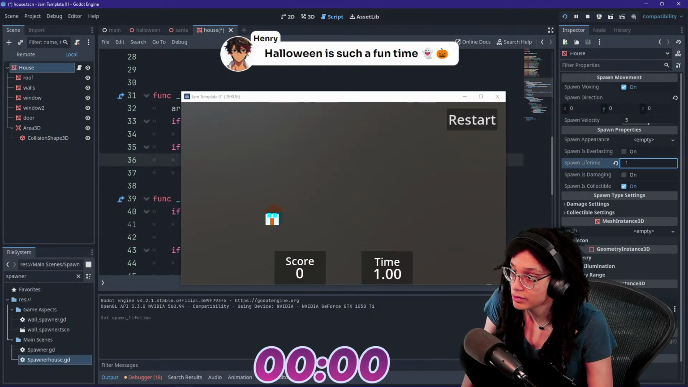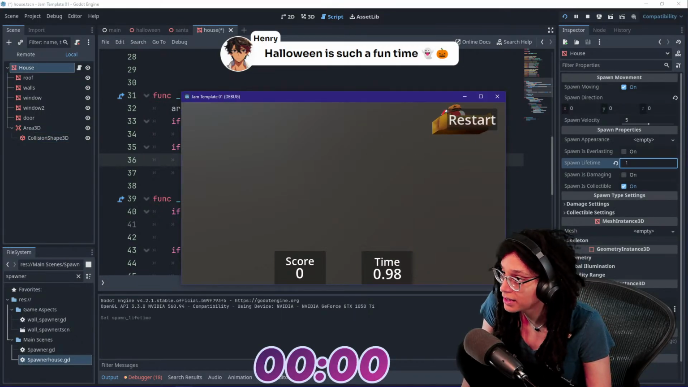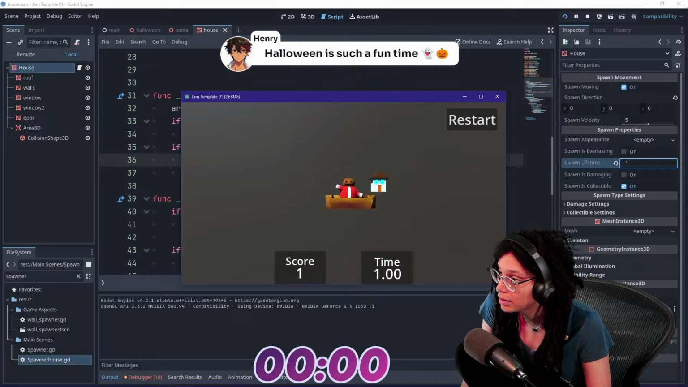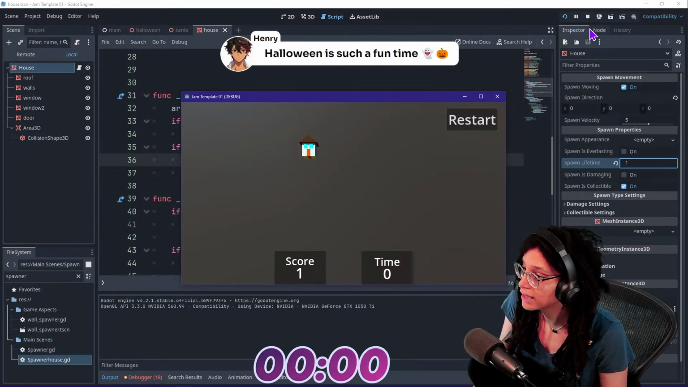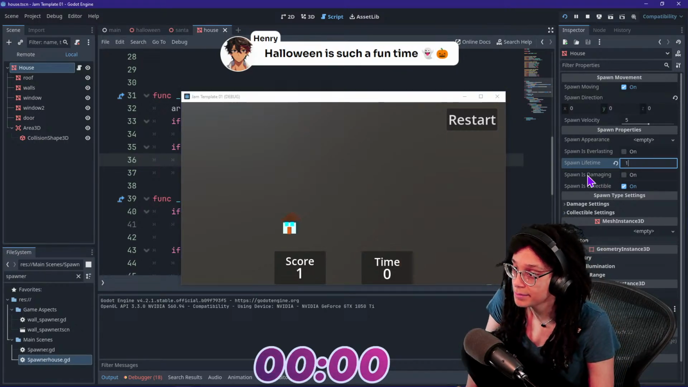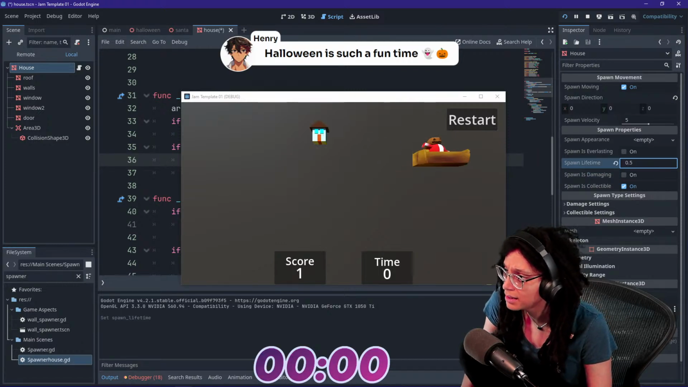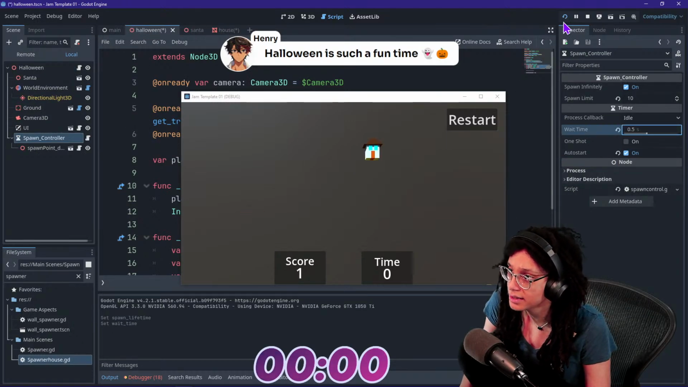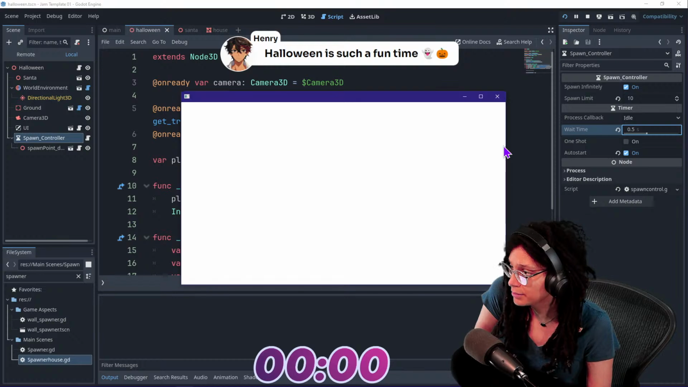Okay, put this down. Let them live for a little longer so I can actually get them. What I'm trying to do is test if the restart is actually working, if the game ending is working. It is working. Okay, good. That's all I wanted to see. Spawn lifetime, I would like to be down to, what was it that I was liking? 0.5, something really fast. And then the spawn controller, we can bring that down to 0.5, just so it's got some excitement to it.